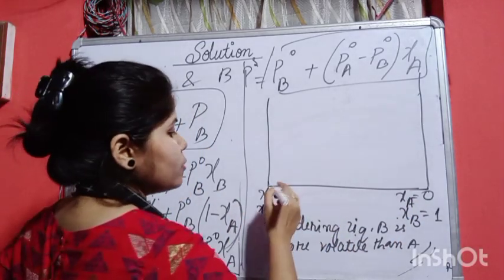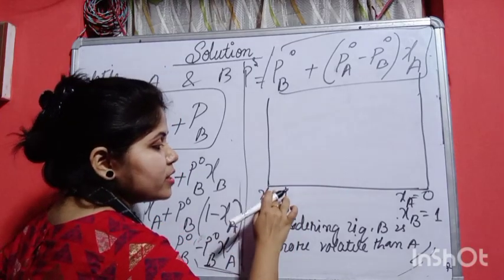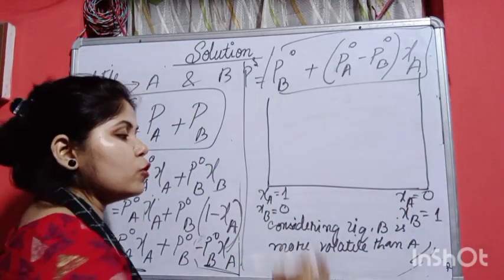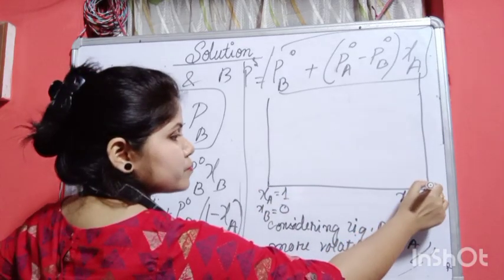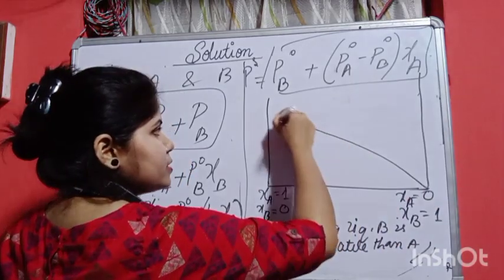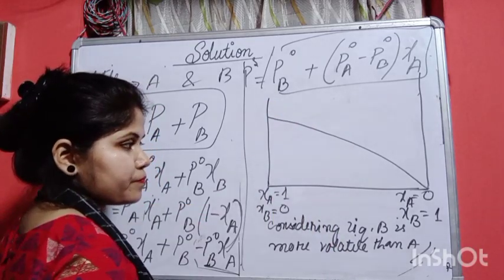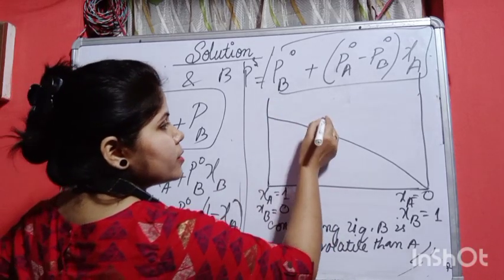So if we consider this, we have to draw the graph. Here, the mole fraction of liquid component A is decreasing, going from 1 to 0. So what we will do is draw the graph like this. Okay, so what will be in this?